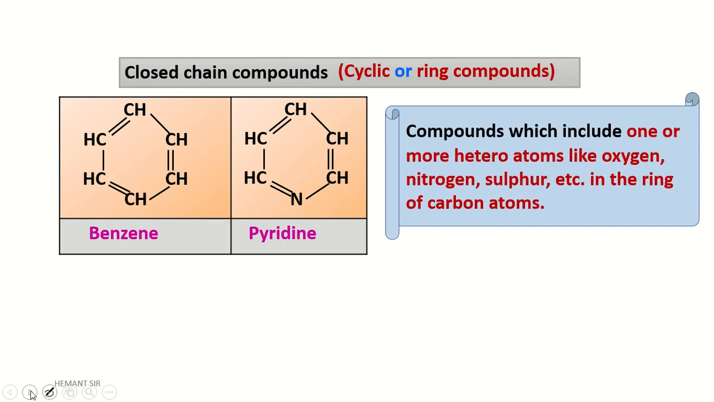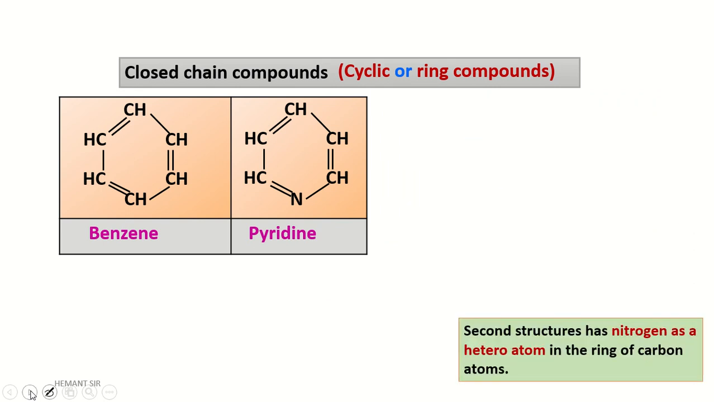Here, the compound which includes one or more heteroatoms like oxygen, nitrogen, sulfur, etc. in the ring of carbon atoms. The second structure has a nitrogen as a heteroatom in the ring of carbon atoms.